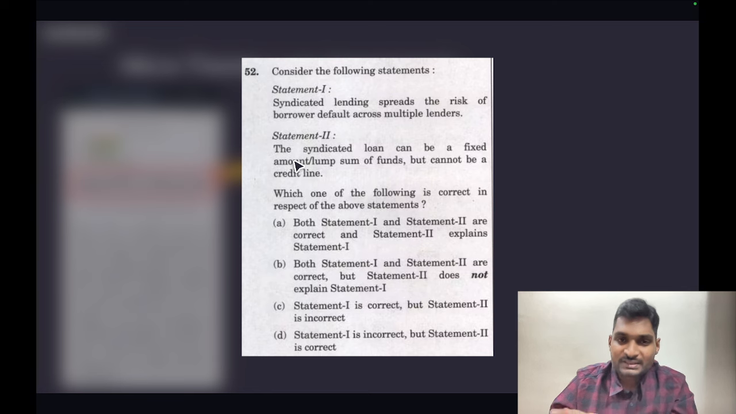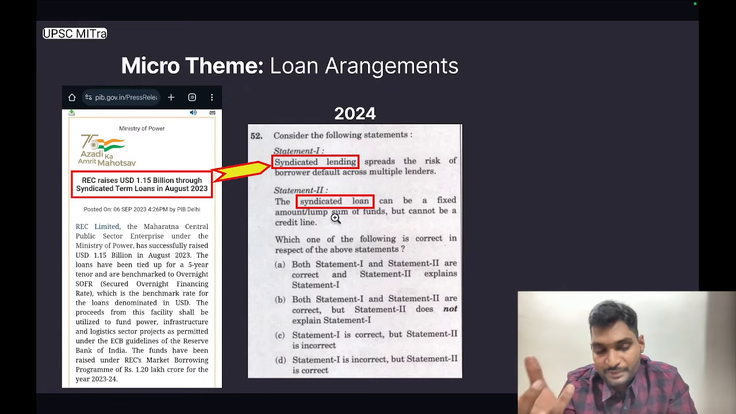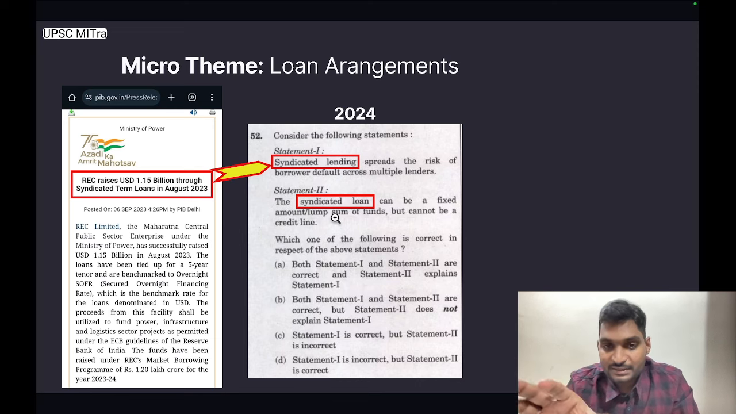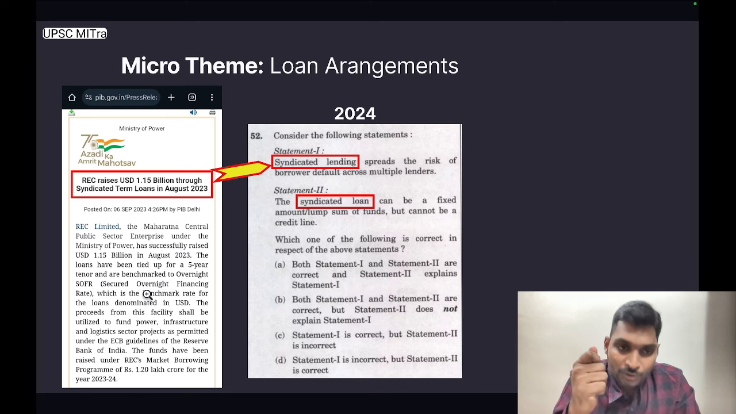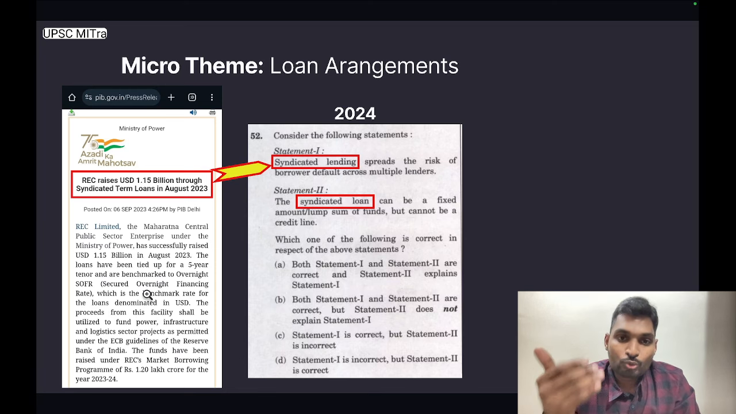So statement 2 is incorrect, statement 1 is correct, but this information can't be found in this particular press release. So the insight that can be drawn here is that the paper setter used this particular press release under this micro theme of loan arrangements and framed a level 2 question where he expects us to know the definition and utility of syndicated loan terms.